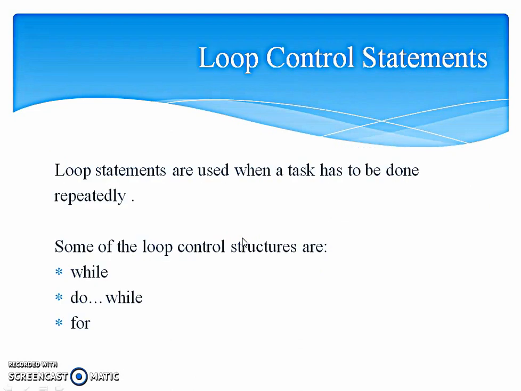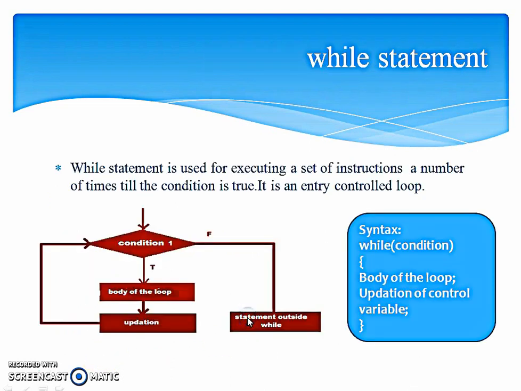Next we come to loop control statements. Loop control statements are used when a task has to be done repeatedly. This will help us in reducing the effort of writing the instructions again and again. If it is a similar kind of instruction, we can put it in a loop so that it will be repeated again and again. Some of the loop control structures which are available in C are while, do while, and for. First we'll see the while statement.